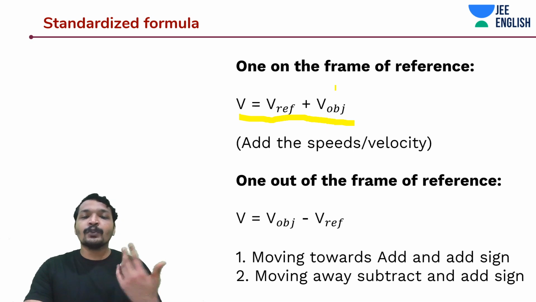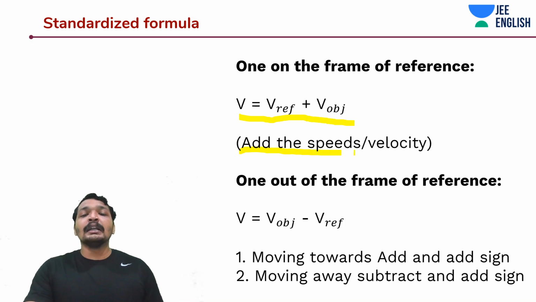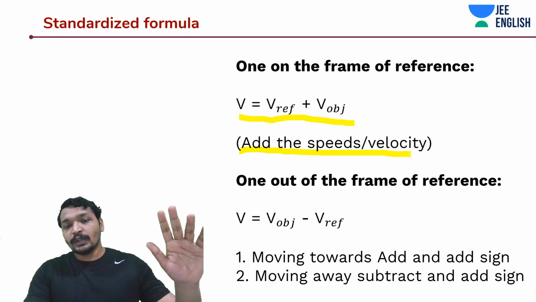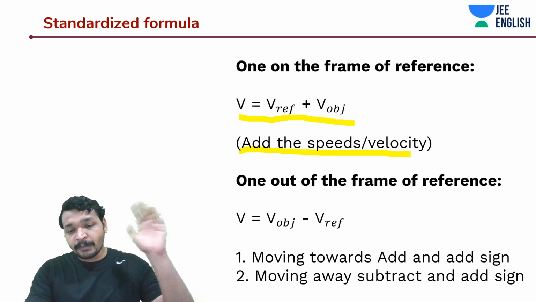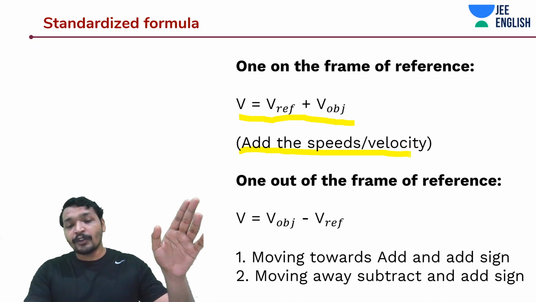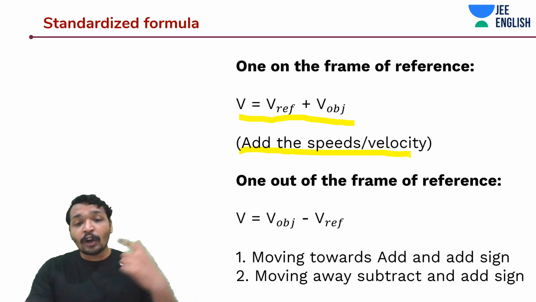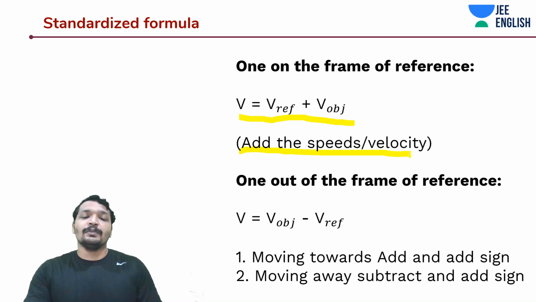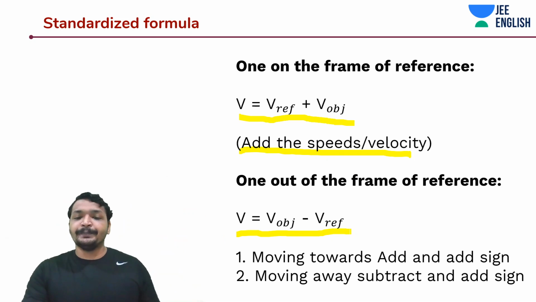I mean, to your speed you will add the frame of reference speed. And let's say the frame of reference is outside you, and you have to assess the speed with respect to that frame of reference. Or you are the frame of reference and you are trying to observe an object. Then you will subtract the velocity or the speed of that object from the frame of reference.